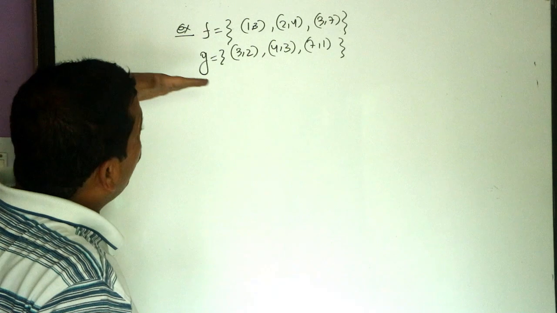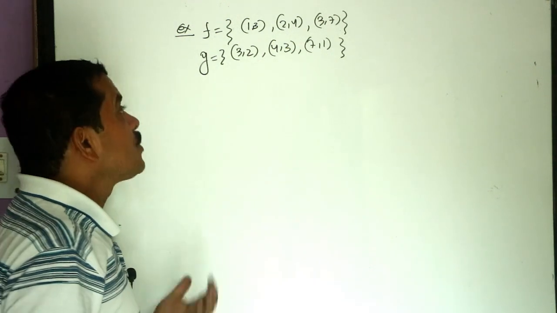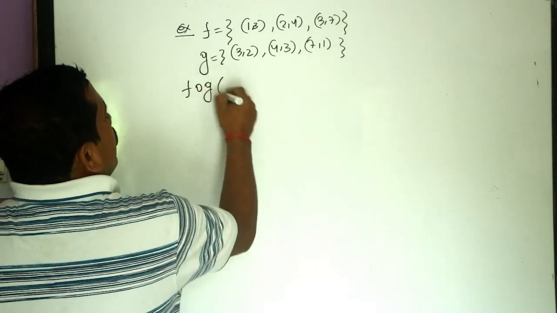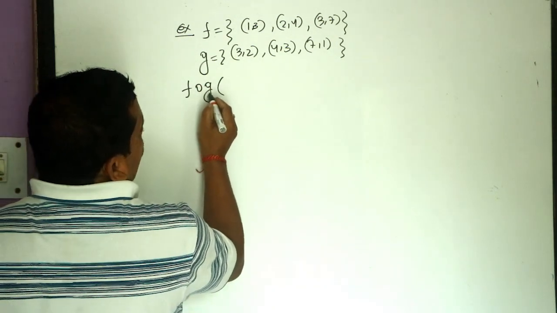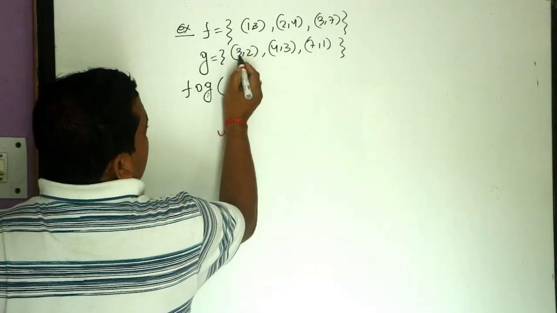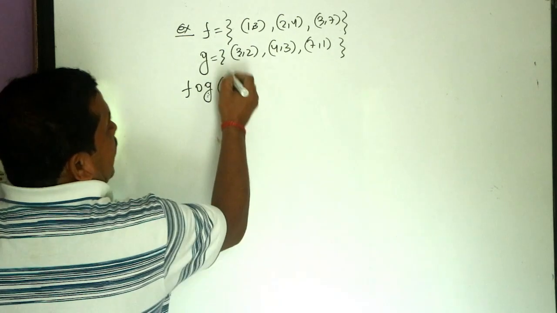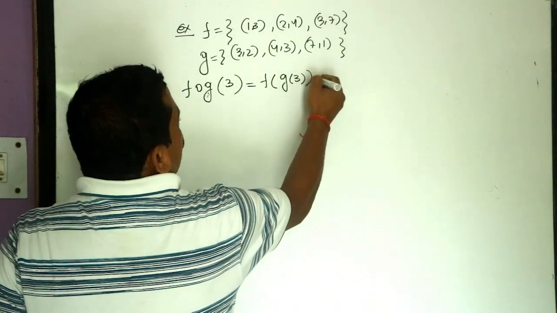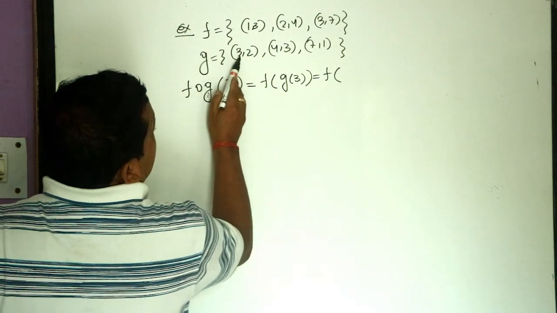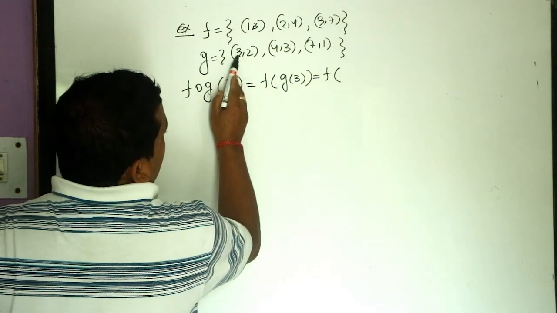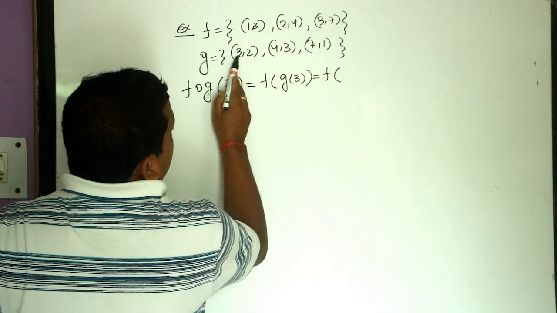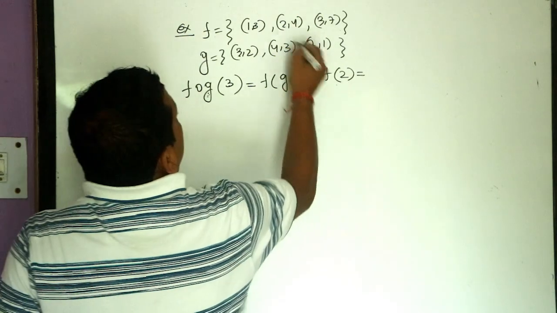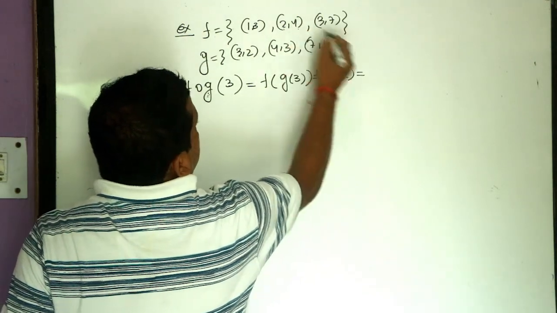Here it is given in the form of elements in roster form. First we have to find fog. Now take the domain of g. The first element of the domain of g is 3. We take f of g of 3, which means g of 3 is 2. The image element of 3 is 2. Then take f of 2. Now here 2, its image element is 4.